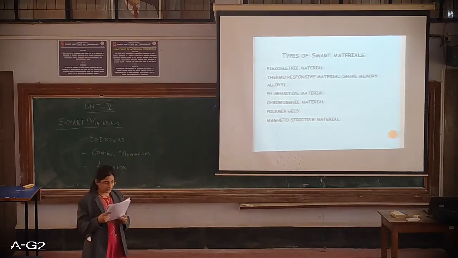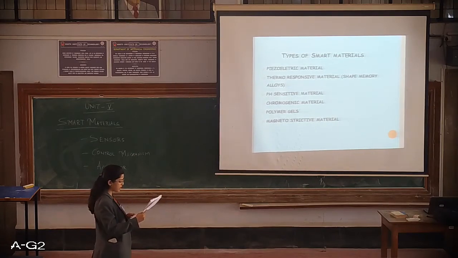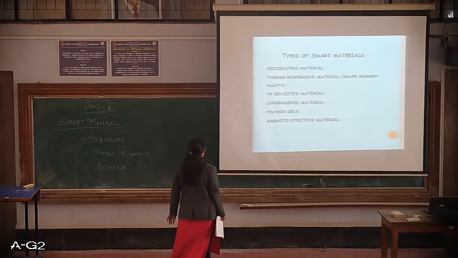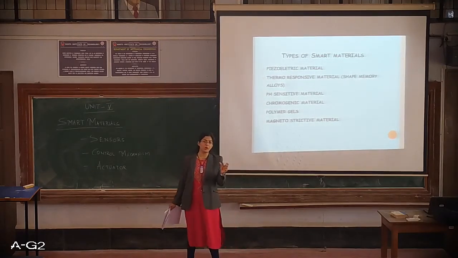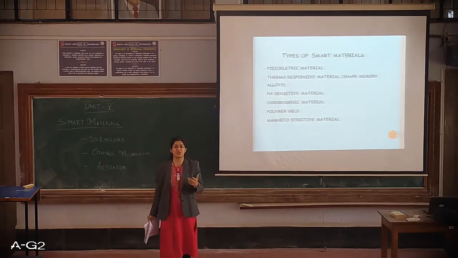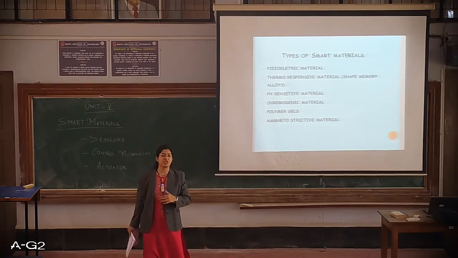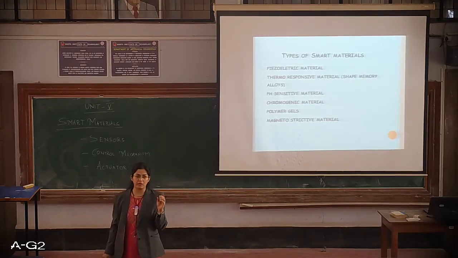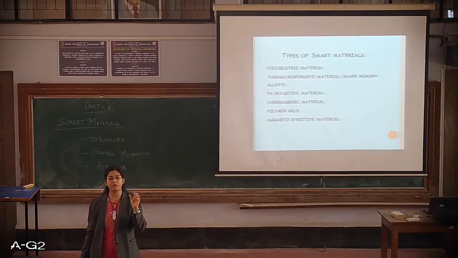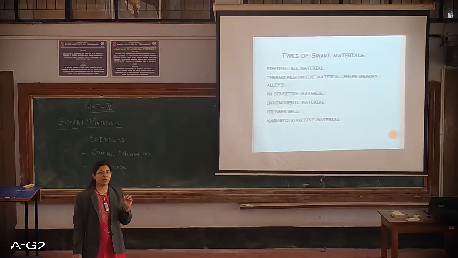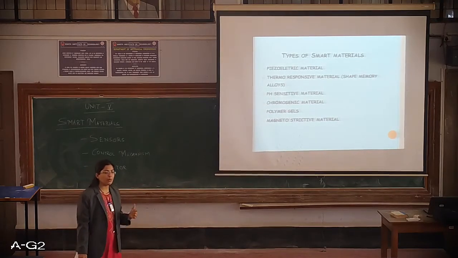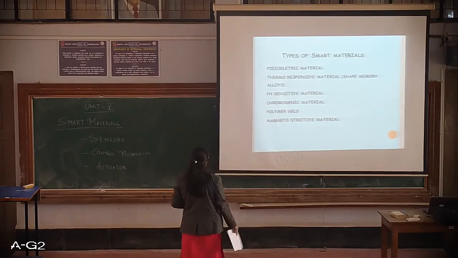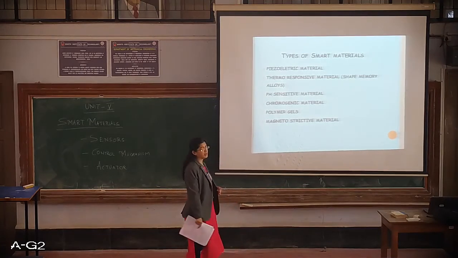Next comes the polymer gel. Polymer gel basically has the ability to swell or shrink with change in the pH levels or change in temperature. Coming to the last one, that is magnetostrictive material.